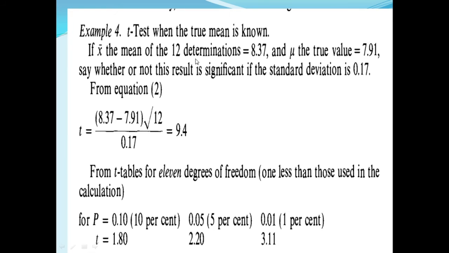Mean 8.37, true value 7.91. For 12 determinations, n is equal to 12.